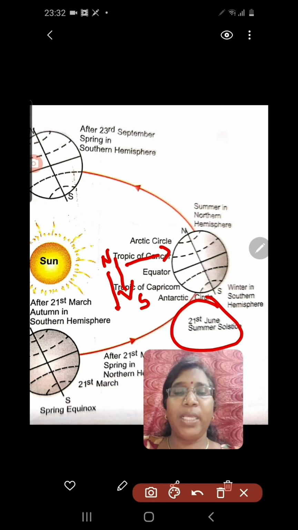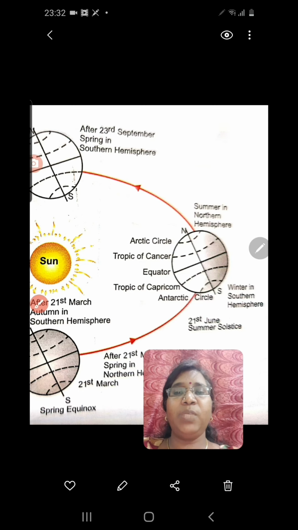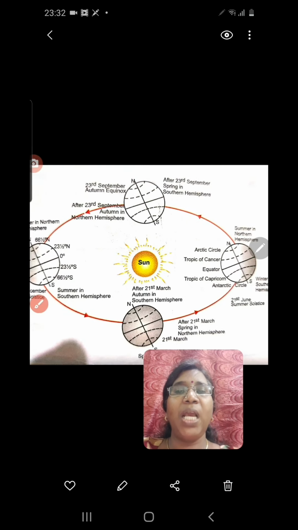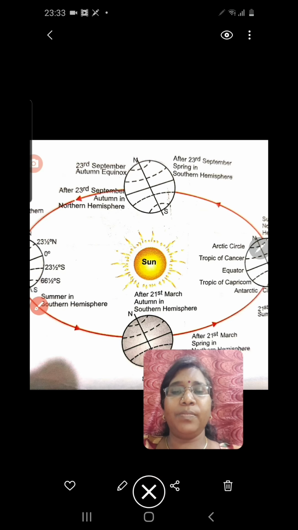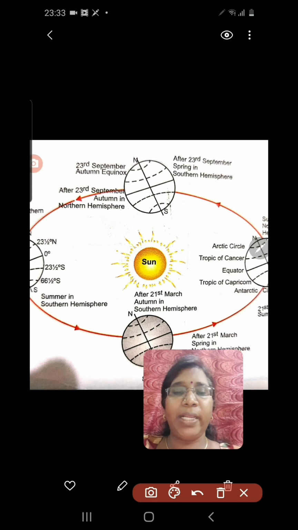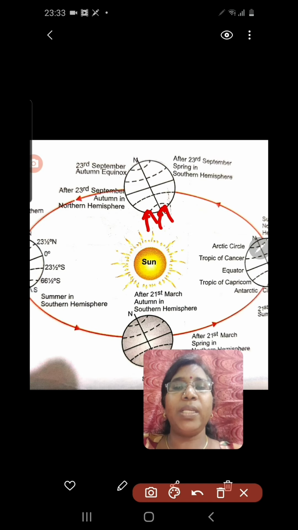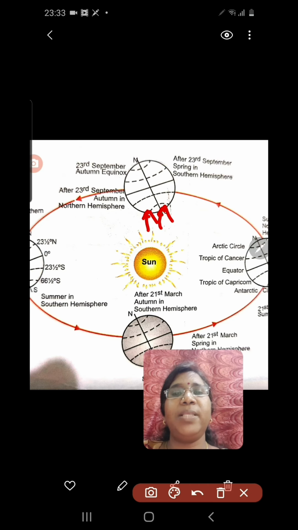Now let's see the next position of the earth. You see, after 3 months, this is the position of the earth. So here sun rays fall directly on the equator. See, like this, sun rays fall directly on the equator. On which day?